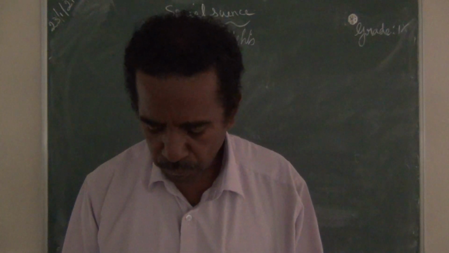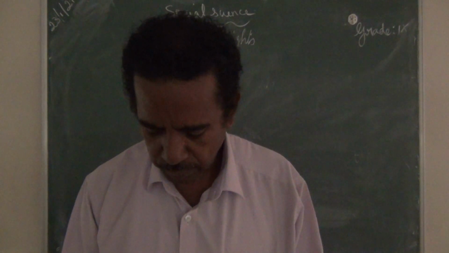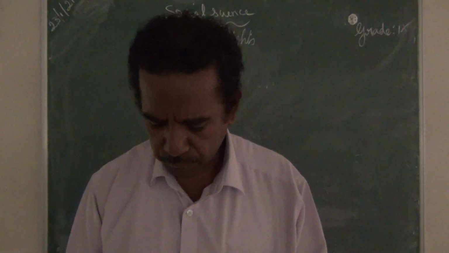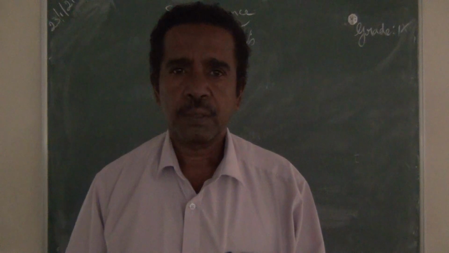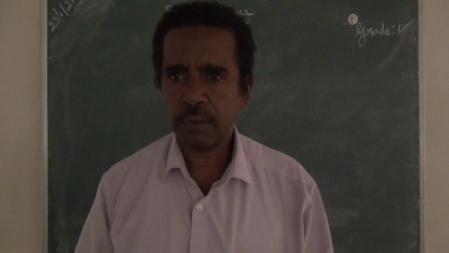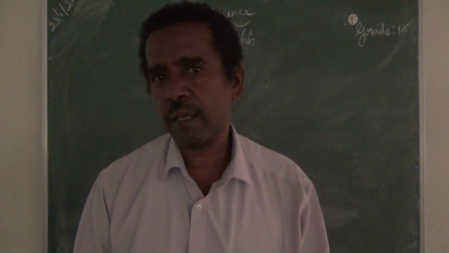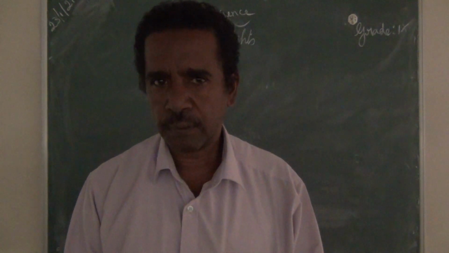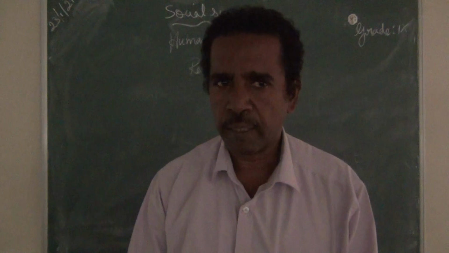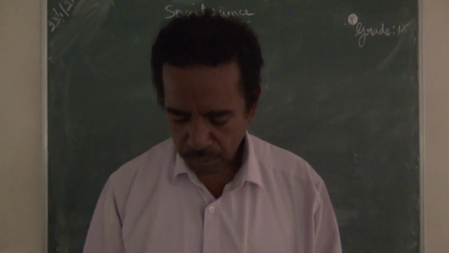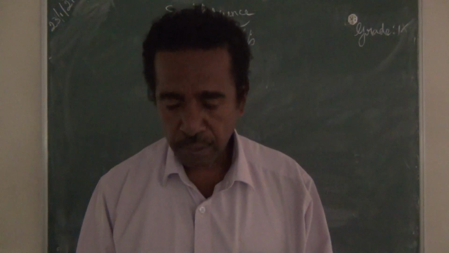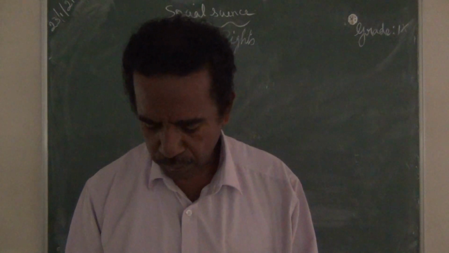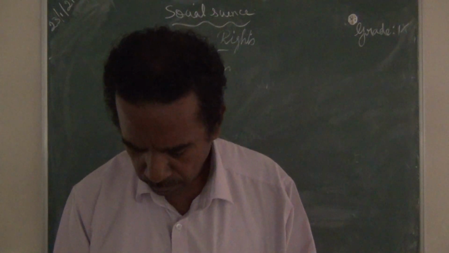A 10-year-old boy is working in a shop. Which right can you use to recover him? A 10-year-old is a child. A child should not go for work. Yes, that is exploitation. So which right can we use to recover the boy? The right against child labor and exploitation.